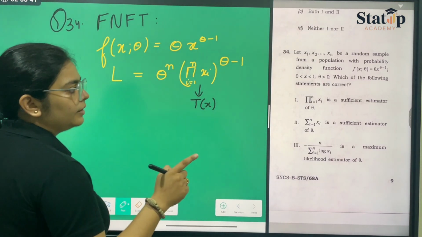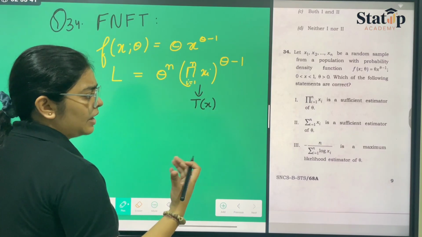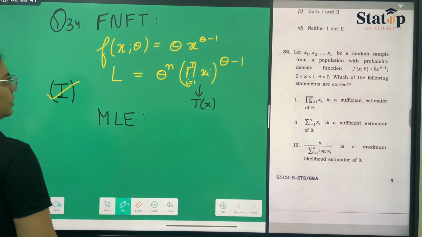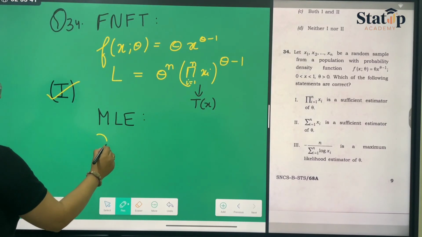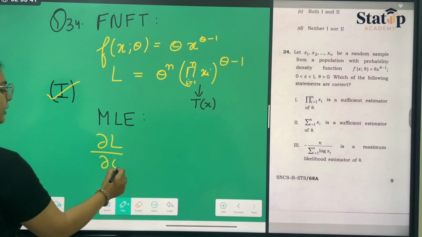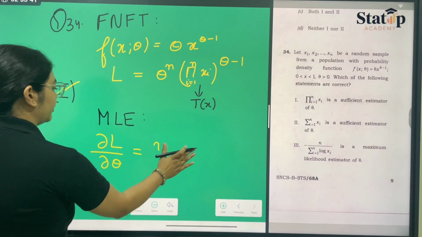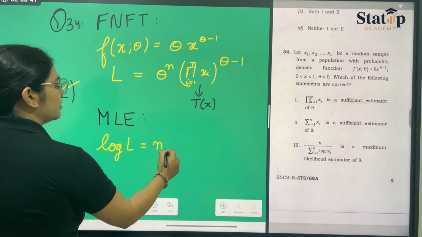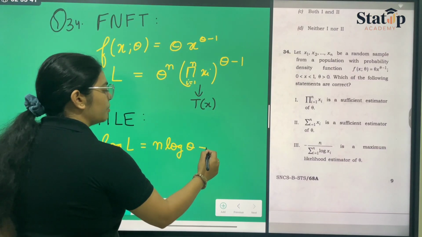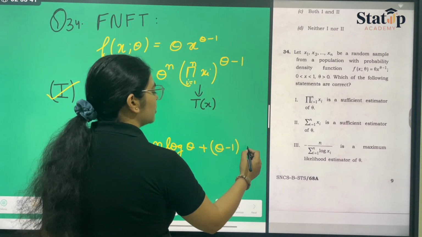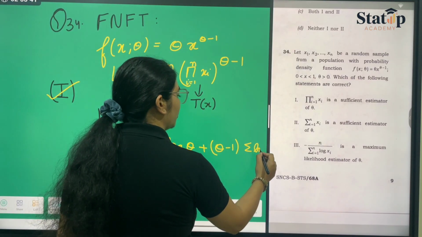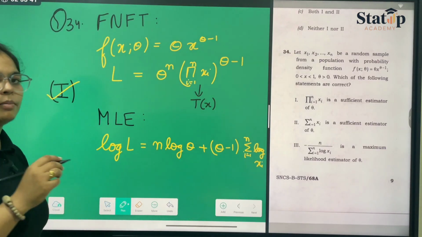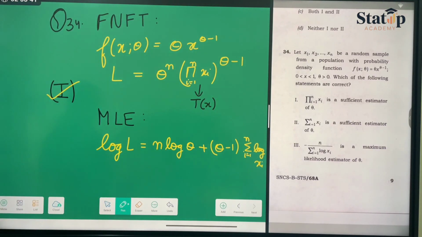Then the second thing that we have to follow is the maximum likelihood estimator. For the maximum likelihood estimator, we have to differentiate L with respect to theta. First of all, we have to take log of L. Log of L will be n log of theta plus (theta minus 1) summation log of xi, i goes from 1 to n. Under log, the multiplication term changes into summation. Okay.